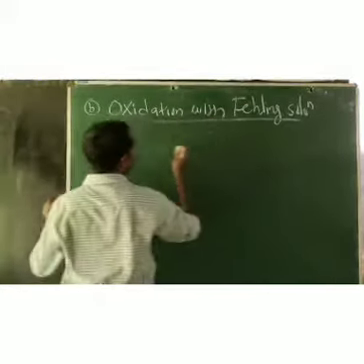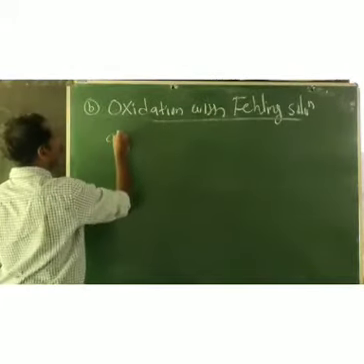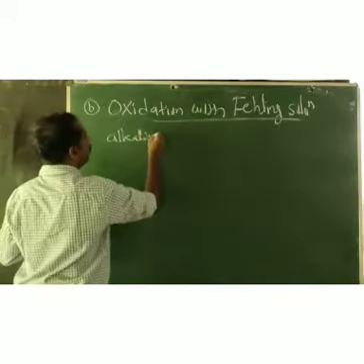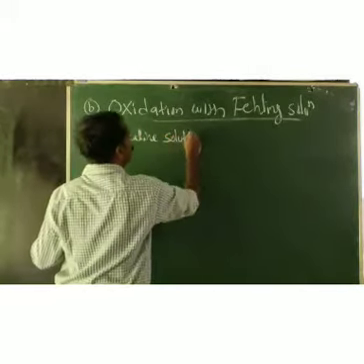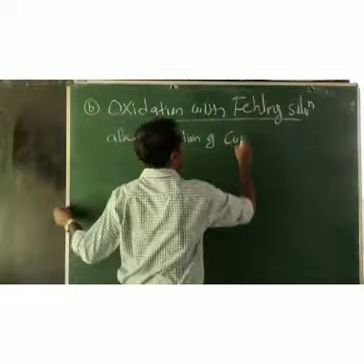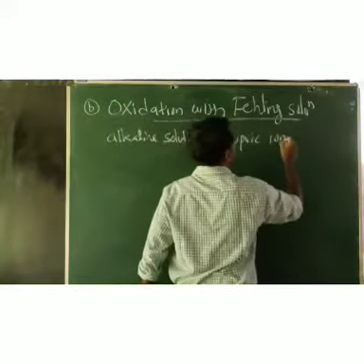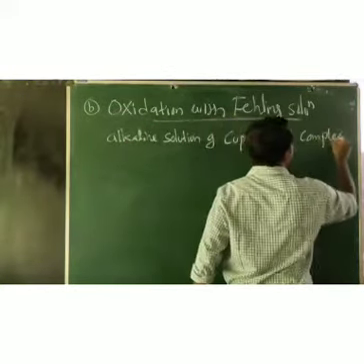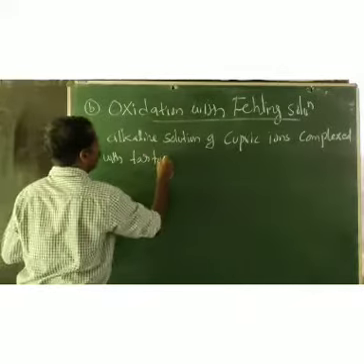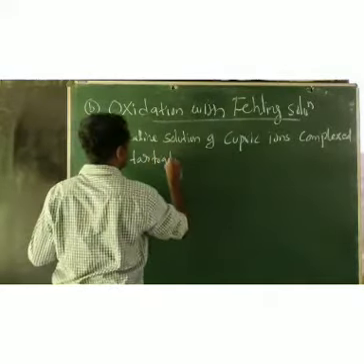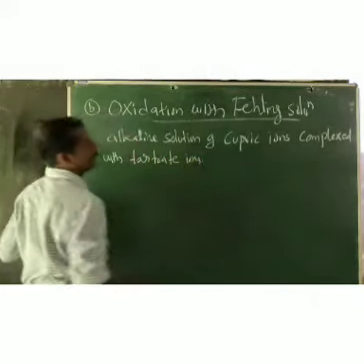So what is Fehling solution? It is alkaline solution of cupric ions complexed with tartrate ions.